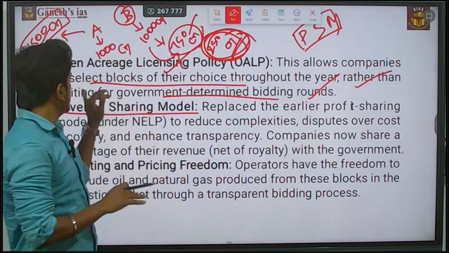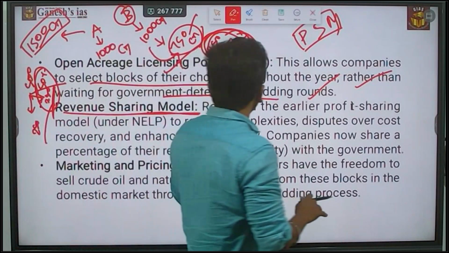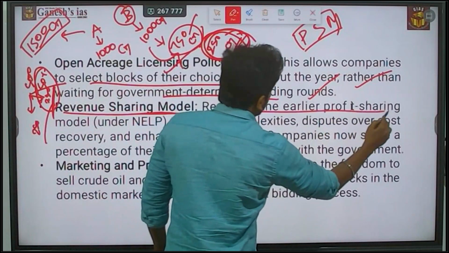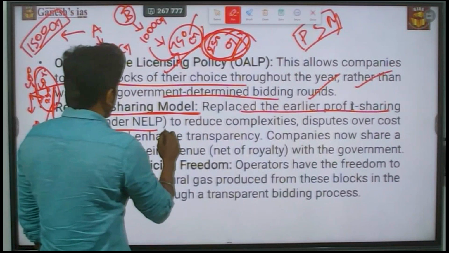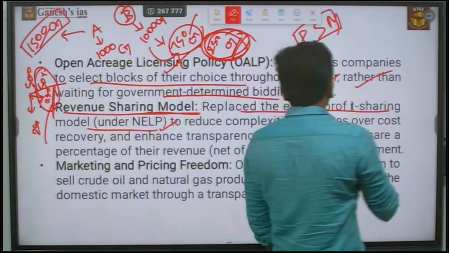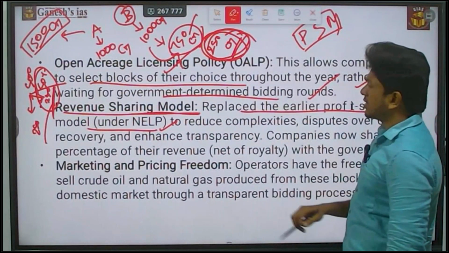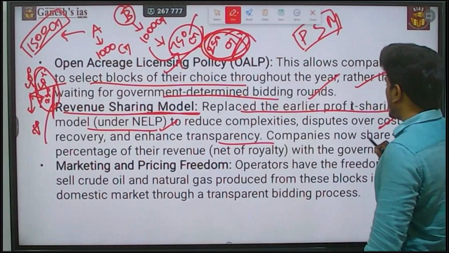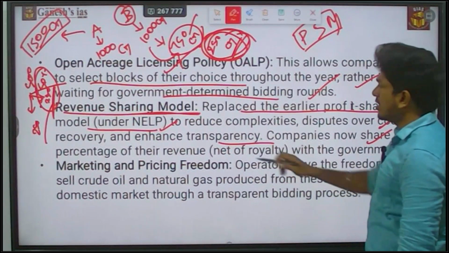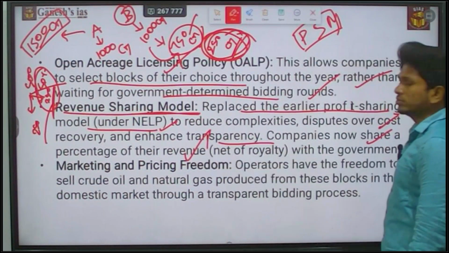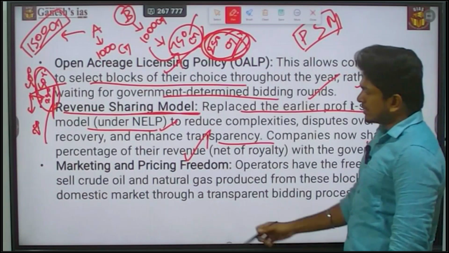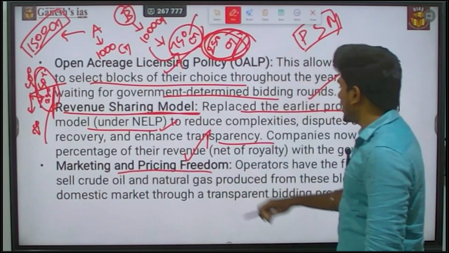That is the idea. So the revenue sharing model replaced the yearly profit sharing models under the NELP to reduce the complexity and disputes over cost recovery and enhance transparency. And the company now shares a percentage of their revenue. Next, marketing and pricing freedom.